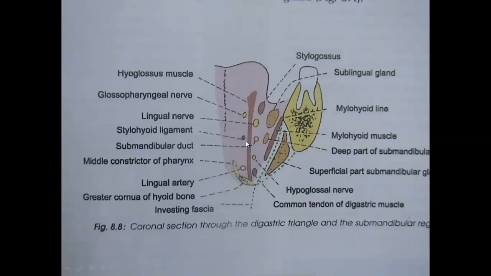So all this lymph is drained to the submandibular lymph nodes, and they have communication with the cervical lymph nodes. So in case of infection, it can spread through the lymph nodes, and especially in cancer, metastasis can occur through these lymph nodes. In case of cancer, if the submandibular lymph nodes are enlarged, they have to be surgically removed. So that is the clinical importance of the digastric triangle.